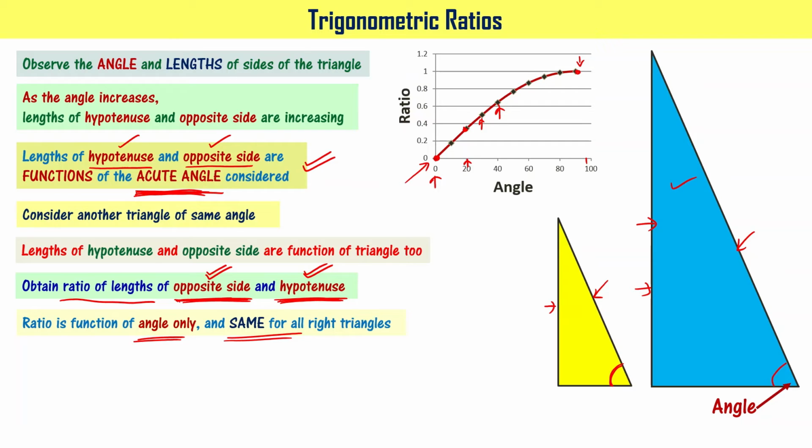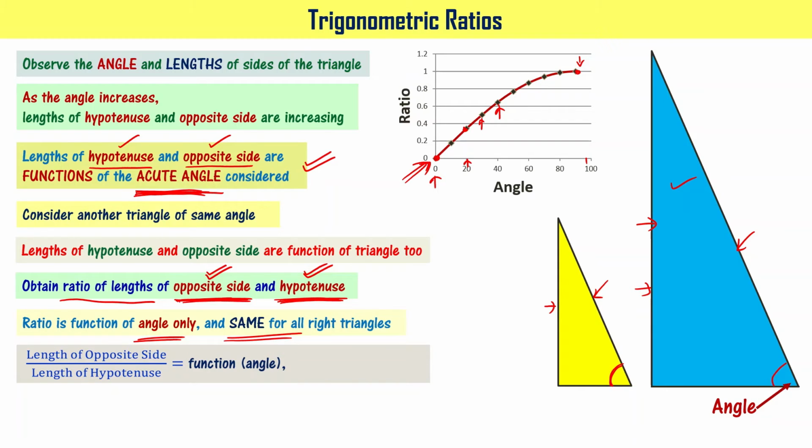Like that. Right? The ratio is only a function of angle and it is the same for all right angle triangles. Meaning you draw a right angle triangle of size in kilometers or sizes in centimeters. Depending upon the angle, the ratio is going to be defined. The ratio is independent of the size of the right angle triangle. Got it?